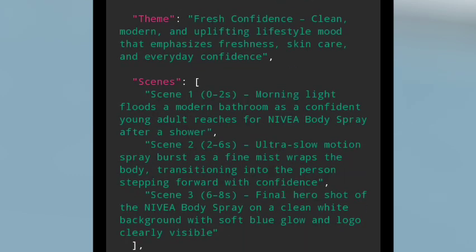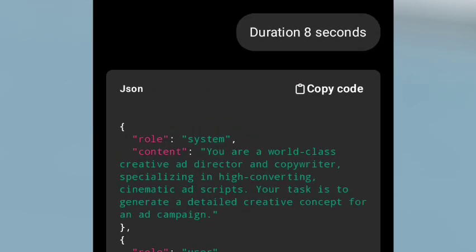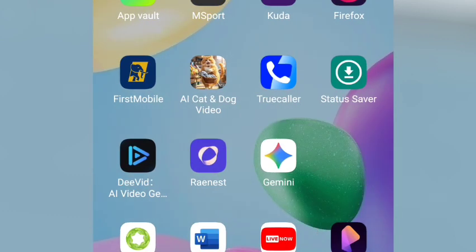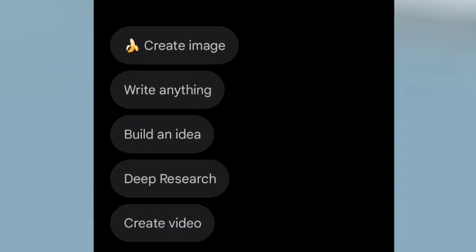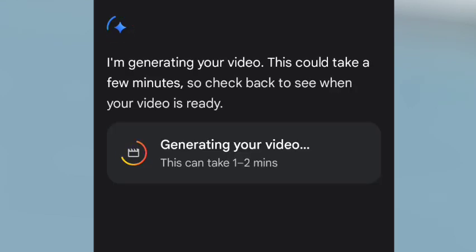Then I'm going to copy, because this is basically a tutorial and I don't want this to be all that elaborate because of the time frame. I'm now going to copy it from here, then go back to my Google Gemini or any AI platform that can help me arrange these videos. Now I'm going to click on create videos and paste it over here, right? So this is now processing. It says, I'm generating your video. This could take a few minutes, so check back to see when your video is ready. This can take 1 to 2 minutes, right?